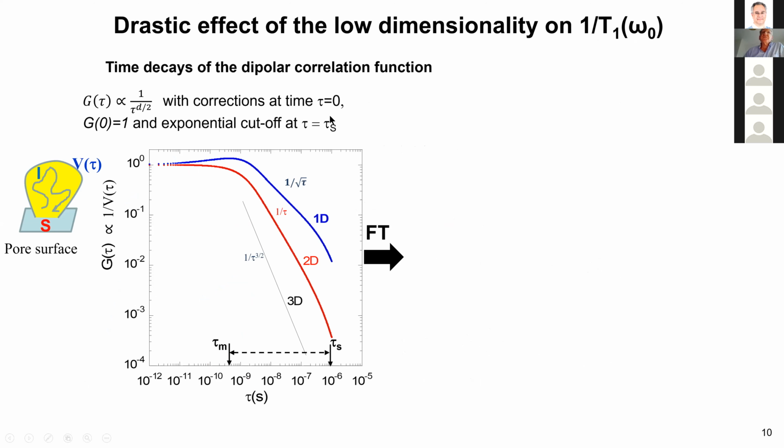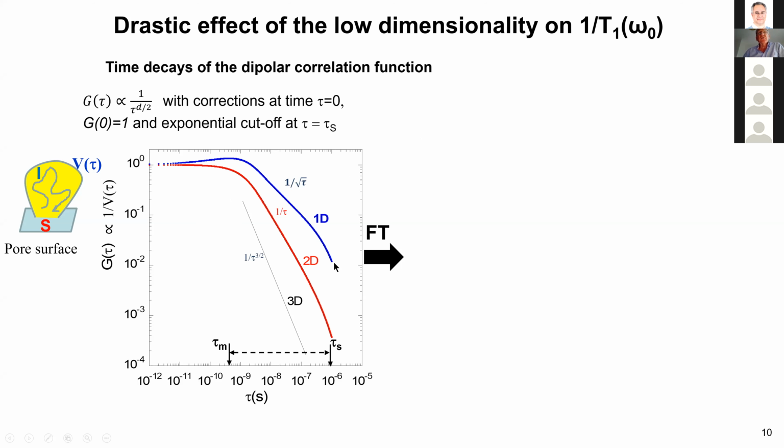So now there is a drastic effect of the low dimensionality on this rate, because if you look at this time dependence of the pair correlation function, it is 1 over tau to the power d divided by 2. So I represent here the system when you have a 1D system or 2D system or 3D system. You have to correct this function, because when tau tends to 0, there is a divergence. So it's easy to make g of 0 equal 1, because you need that this process of relaxation has a finite power for the system. So you should have 1 here.